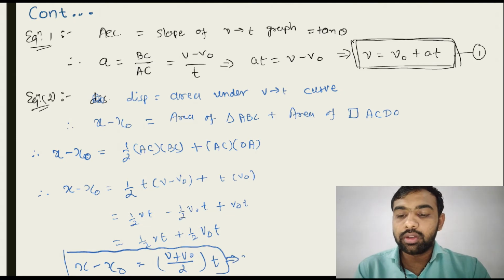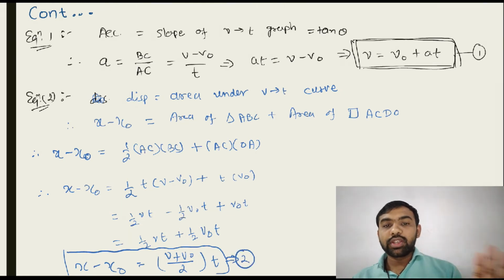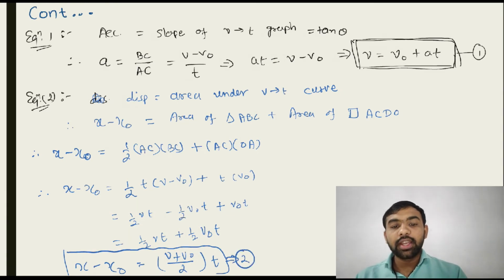Consider equation number 1, V is equal to V0 plus AT, and equation number 2, x minus x0 is equal to V plus V0 upon 2 into T. Here you take 1/2 and T common out, so the remaining is V plus V0.